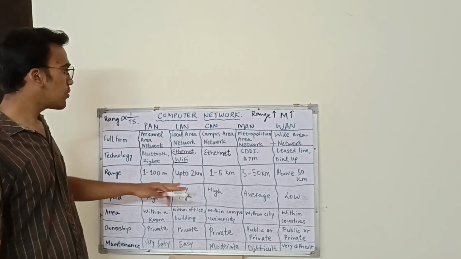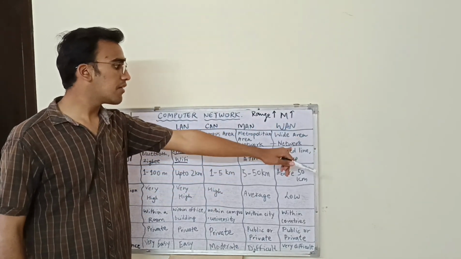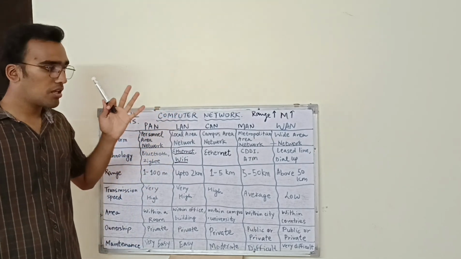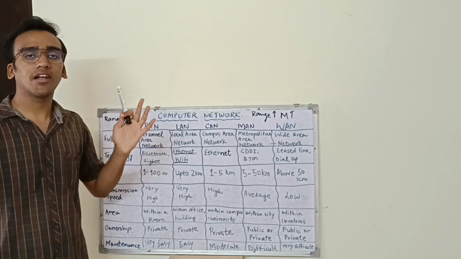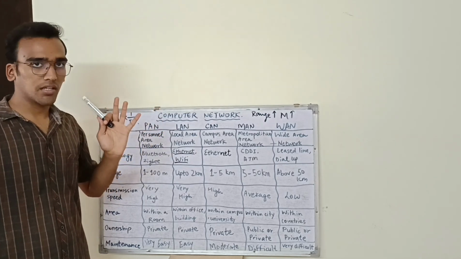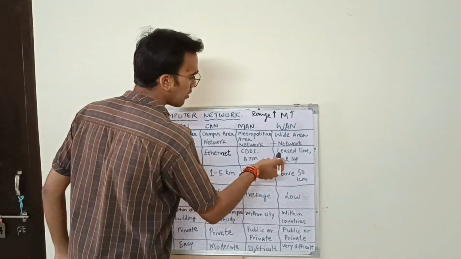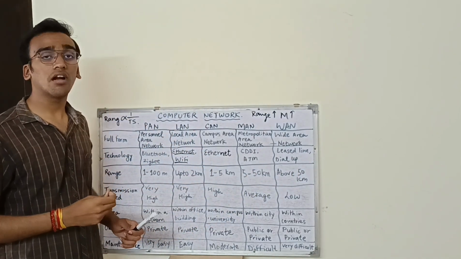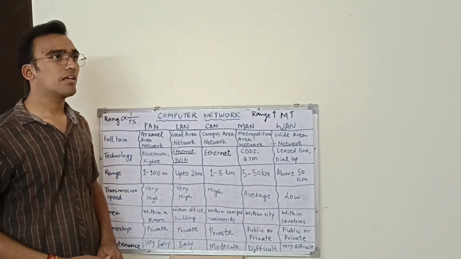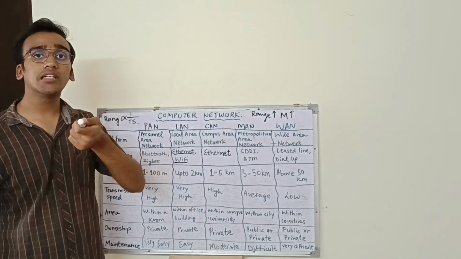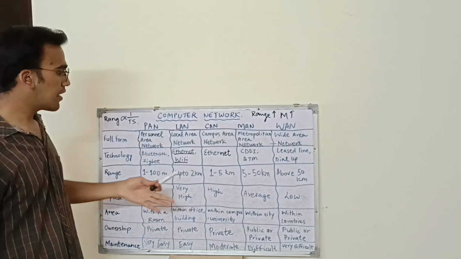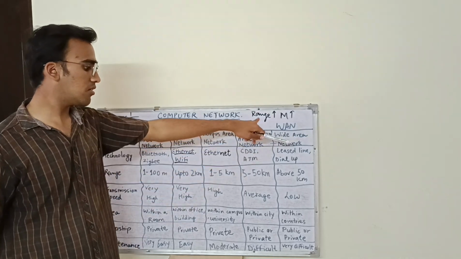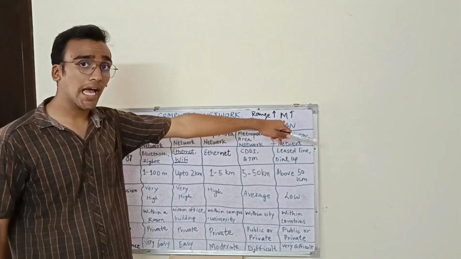Now the last one is WAN. WAN is wide area network. As the name suggests, wide means the range is too large, in a larger network. They basically use the technologies leased line and dial-up. A leased line is like a connection within countries, for example a leased line is used by companies like Airtel and Jio. They have a range of above 50 kilometers. The range is so high, so the maintenance is also high.